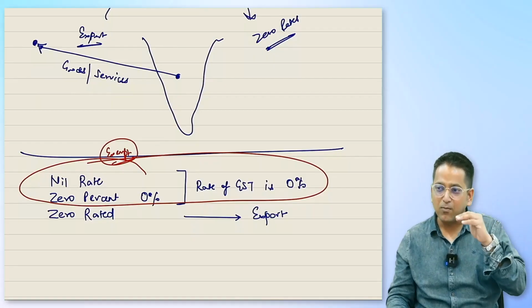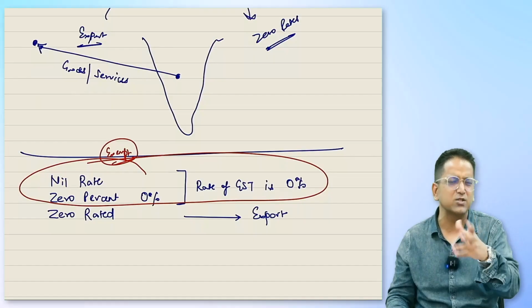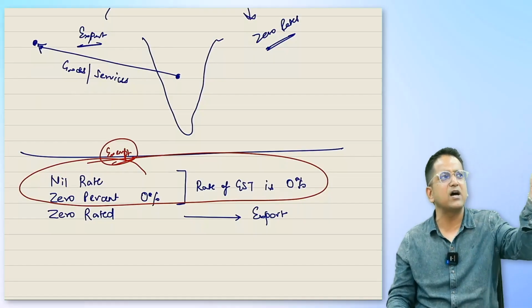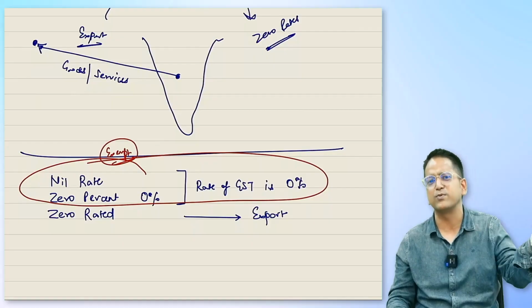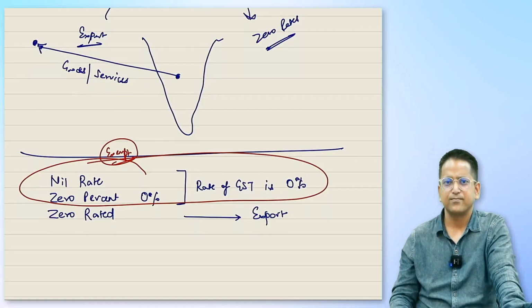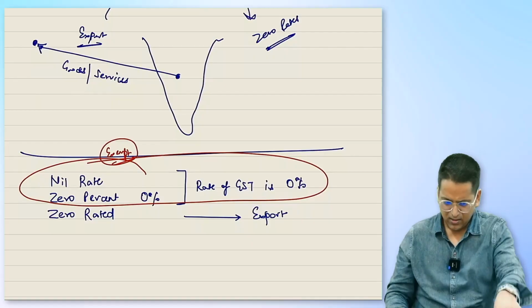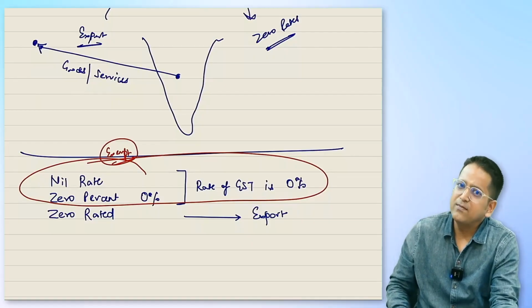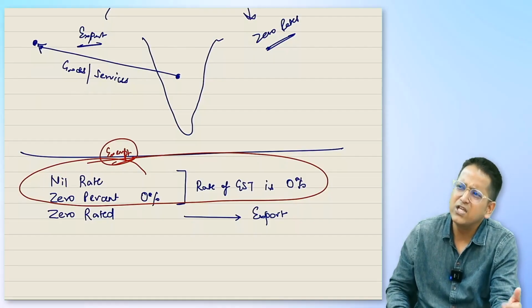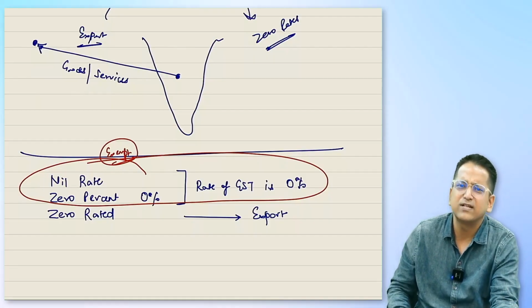Okay? If we sell any item that is taxed at 28% in our country, if we sell it outside India, will it be taxed? No, it won't be taxed. That is zero rated. Okay? And the meaning of nil rate? Well, the rate of duty, the taxes on it are nil. You can sell it anywhere, anyone can sell it. Tax isn't levied.